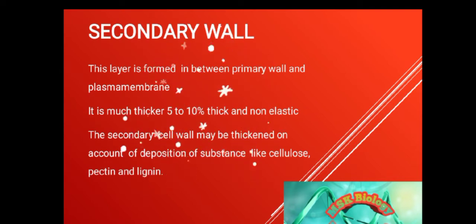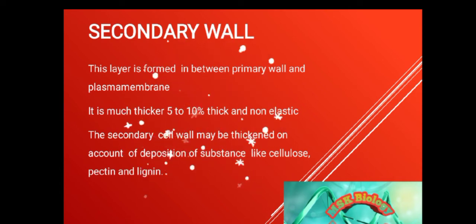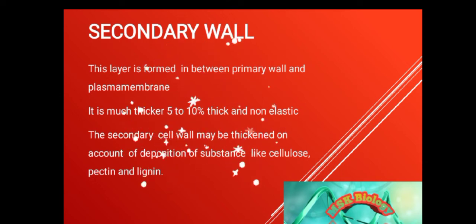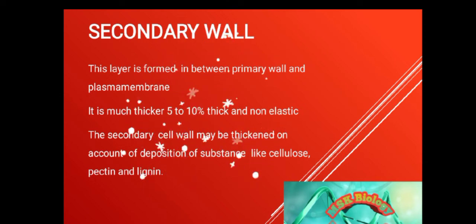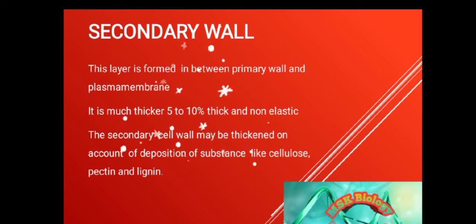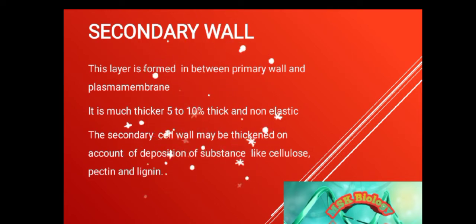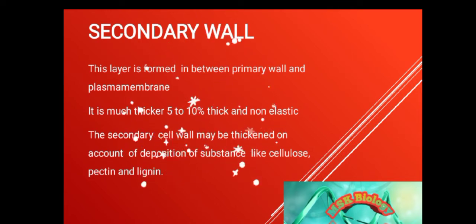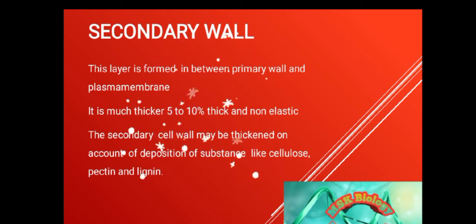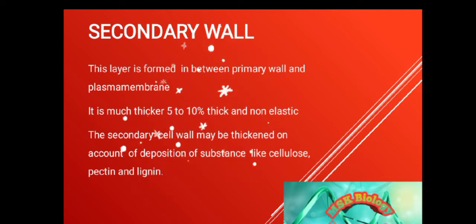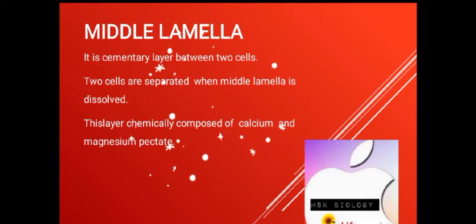It is much thicker. It is about 5 to 10 micrometer thick and non-elastic. It's non-elastic due to the absence of hemicellulose. Due to the presence of hemicellulose, it is elastic in nature, but this layer, the secondary wall, is chemically composed of 100% cellulose and no hemicellulose, it's very rigid and it is non-elastic. When we study secondary wall, it is chemically composed of cellulose, pectin and lignin.